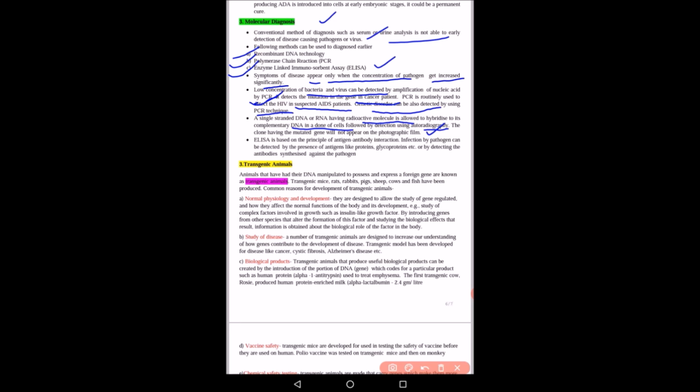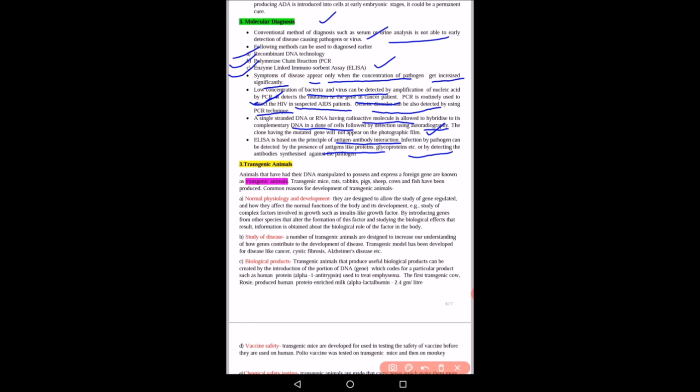ELISA is based on antigen antibody interaction, and this is also done to detect HIV, that is AIDS. So infection by pathogen can be detected by presence of antigens like proteins, glycoproteins, etc.